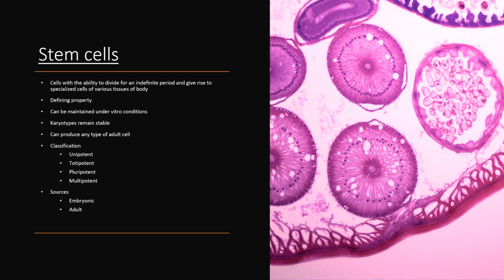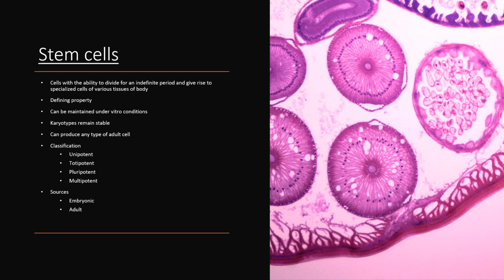Stem cells are classified into four types. Unipotent, which are the cells which can make exact copies of itself indefinitely and can differentiate and produce the same type of cells, for example, adult muscle stem cell. The second one is totipotent, that can become any cell type, for example, morula stage of the embryos.